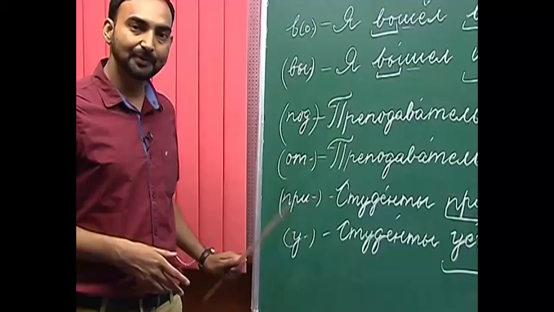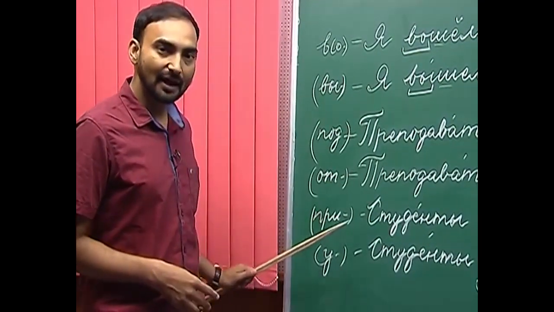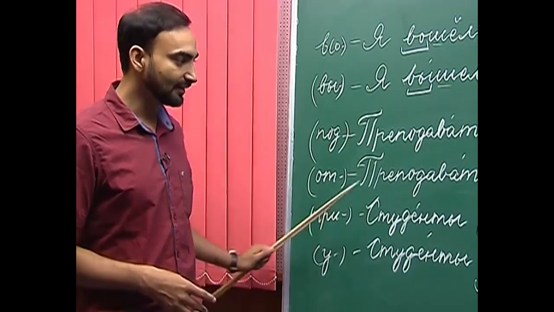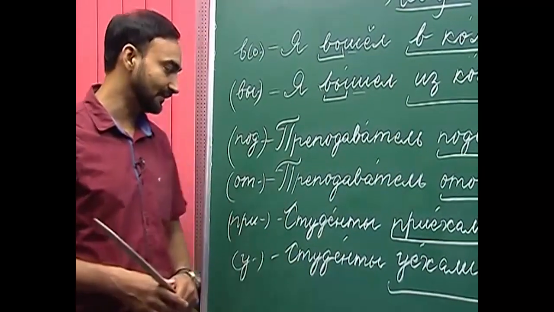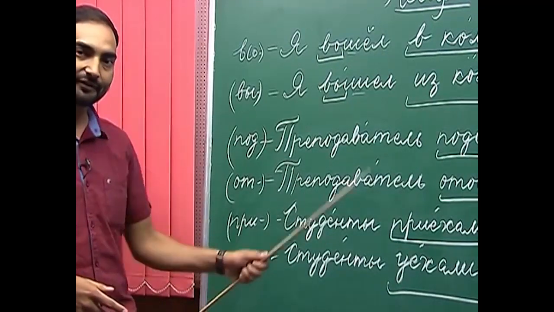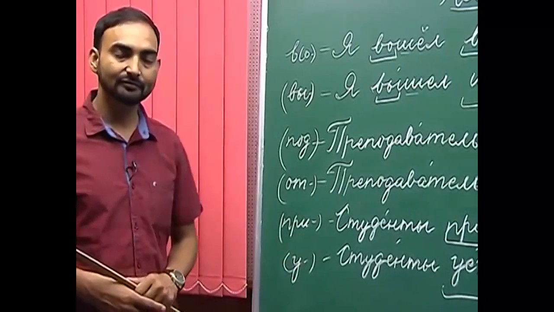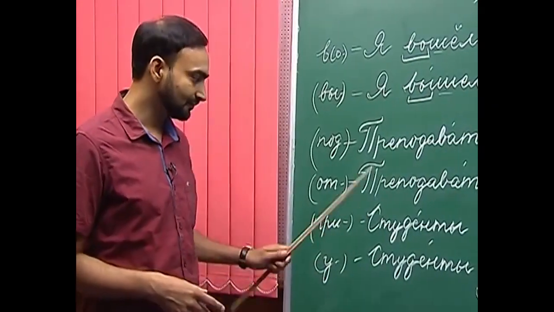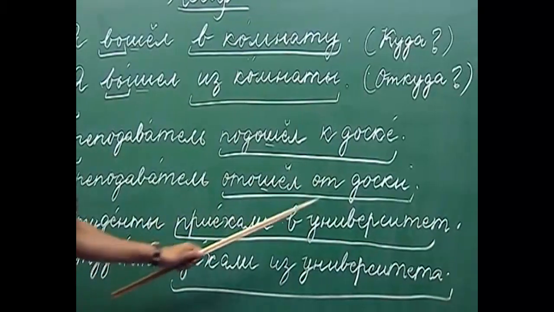Another set of prefixes that we studied in the previous lesson was при and у. При gives us the meaning to arrive, to reach somewhere or some place, and у to leave some place. Again, these prefixes have antonymous meanings. For example, студенты приехали в университет. Студенты приехали в университет.